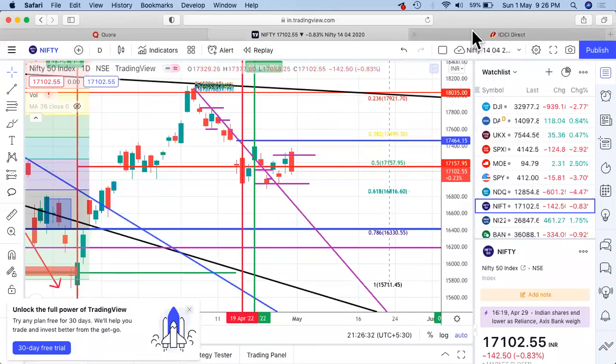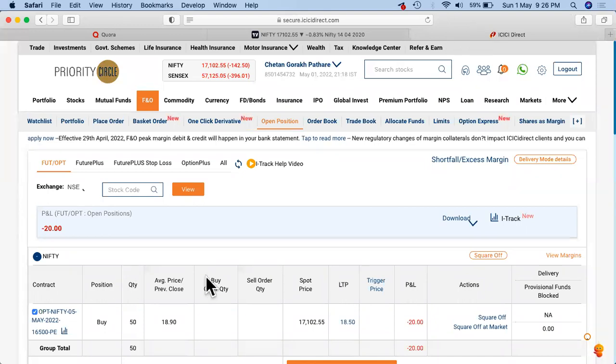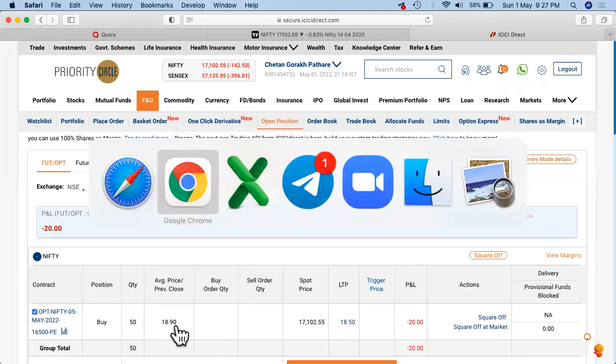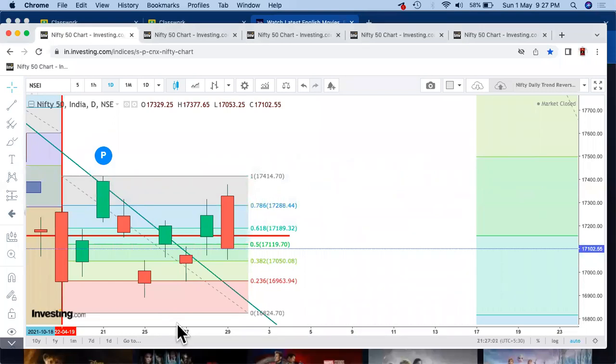That's why I've already taken a trade, a small risk. This is with a put at 16,500, so that I get at least 100 points of variation with a smaller stop loss. And the strike price which we got is specifically only for next week, not more than that, and the premium was almost 18.9. So it would be a very small stop loss, not a major risk as such. But I see that because of the type of candles which have been created, this should be very positive. Let's see how it opens.